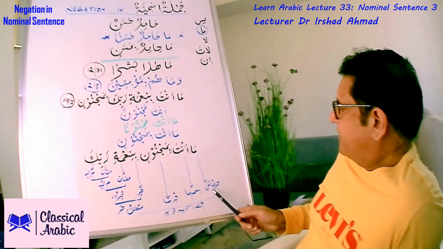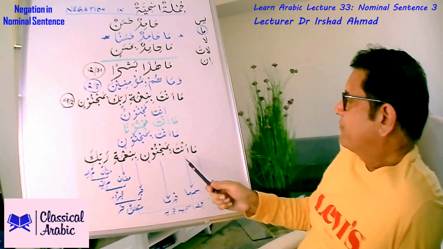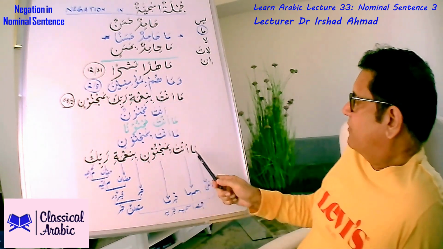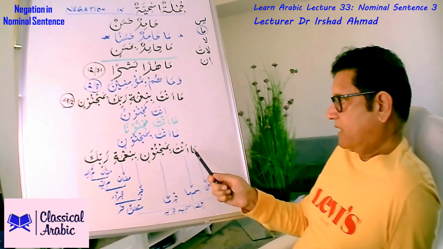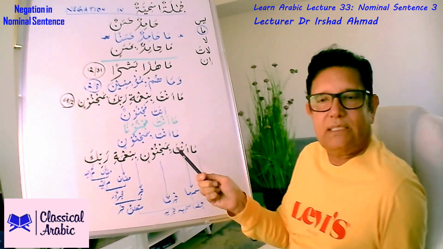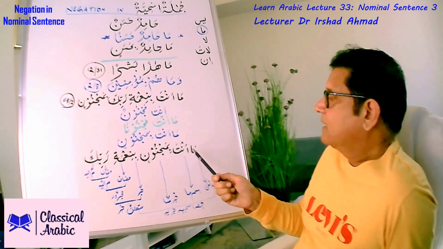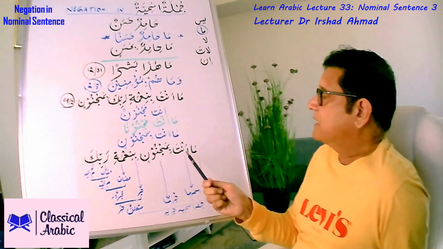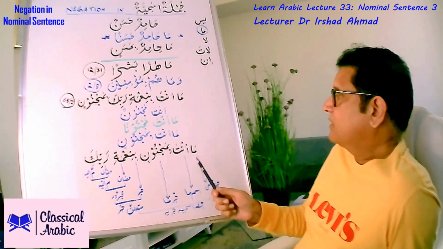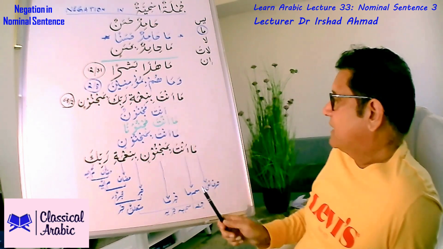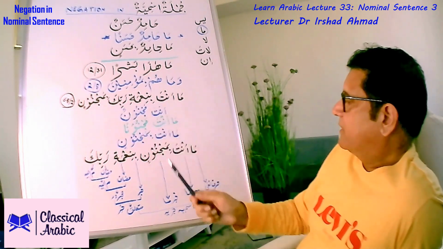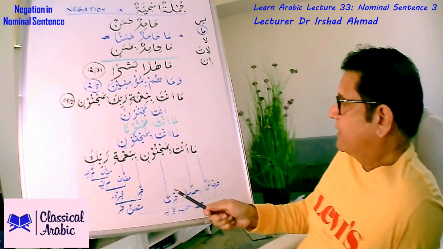So ma is harf-e nafi, particle of negation. Anta, because here anta is mubtada. Here, because we are starting our jumla with ma, so that's not really our starting point. You know, mubtada is starting point. When ma has come before this, the terminology changes, as it happens in the case of inna. So ma anta. So anta here then becomes ismu ma, which was originally our mubtada. Bimajnoonin, that's khabru ma. Rather than calling it just khabar, we're now calling it khabru ma, khabar of ma.